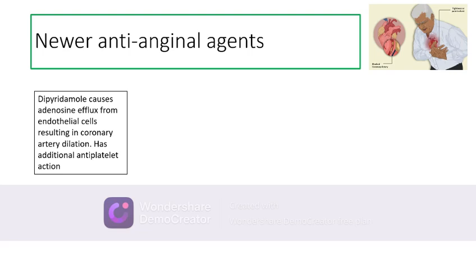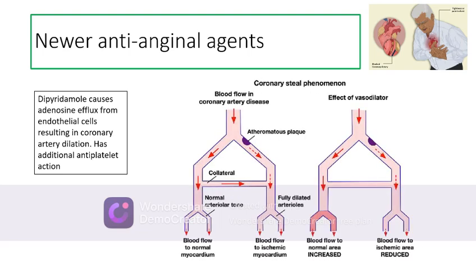Dipyridamole is an antianginal drug that works by causing efflux of adenosine from the endothelial cells, resulting in coronary artery dilatation. It has additional antiplatelet action. However, it is not used as an antianginal agent due to a phenomenon called coronary steal phenomenon and reverse Robin Hood phenomenon.